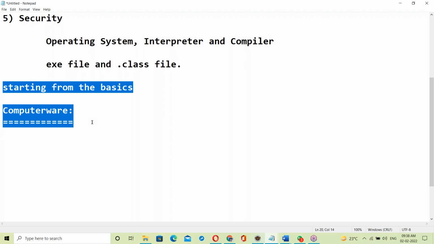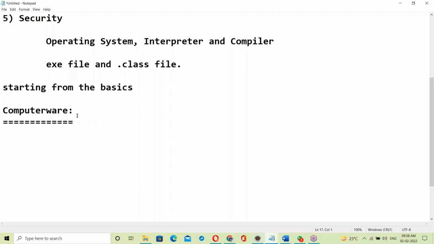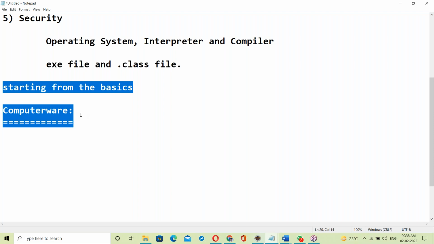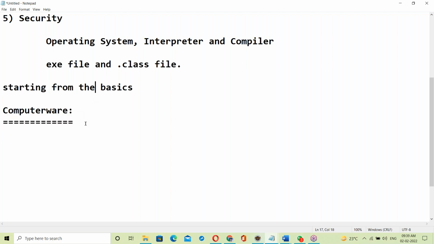Leave those classes, don't worry. Leave the last two classes, they were just a complete Java overview. Today, think of it as the first class. Today is the first class in the actual classes. Okay, starting from the basics.